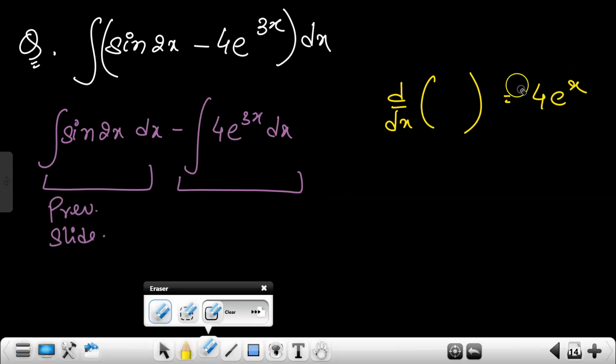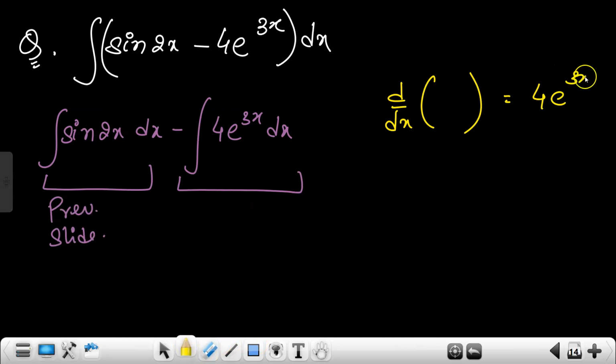Very good. Yes or no? So first we are concerned about the main function. What is the main function here? The main function here is this one. So what should we put here so that we get e to the power 3x? We know that d dx of e to the power 3x is e to the power 3x. Now see, we got e to the power 3x. Yes or no?